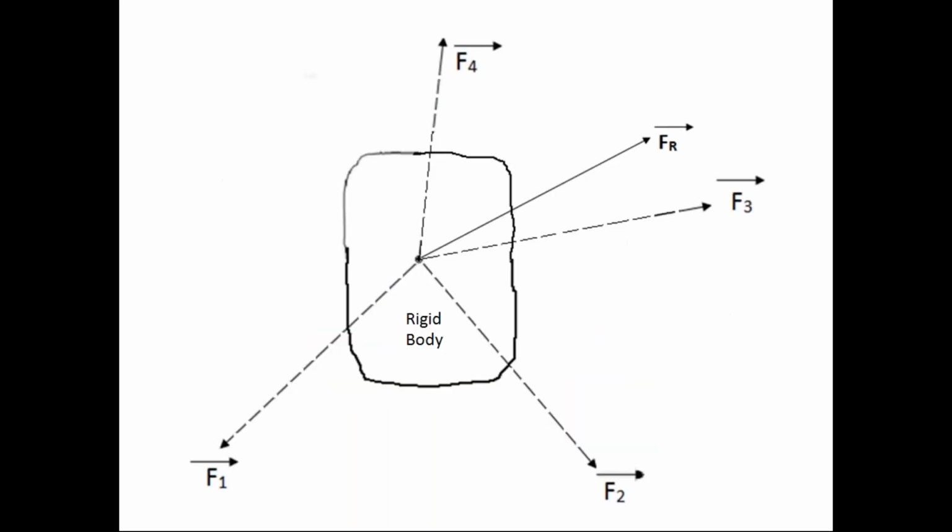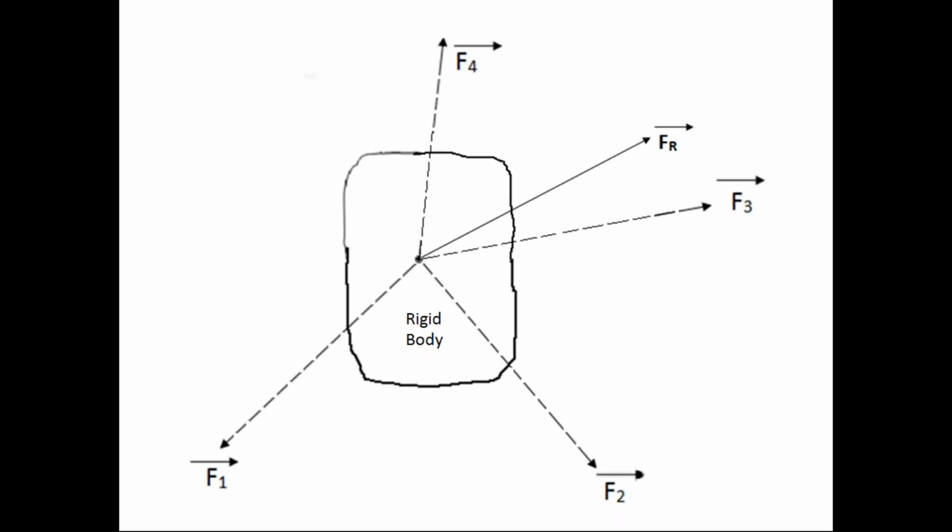Check this diagram please. In this diagram, originally the rigid body is subjected to forces F1 bar, F2 bar, F3 bar and F4 bar. These four forces are called the force system. Because of this force system, there is some effect in the rigid body. We can convert these four forces into only one force.